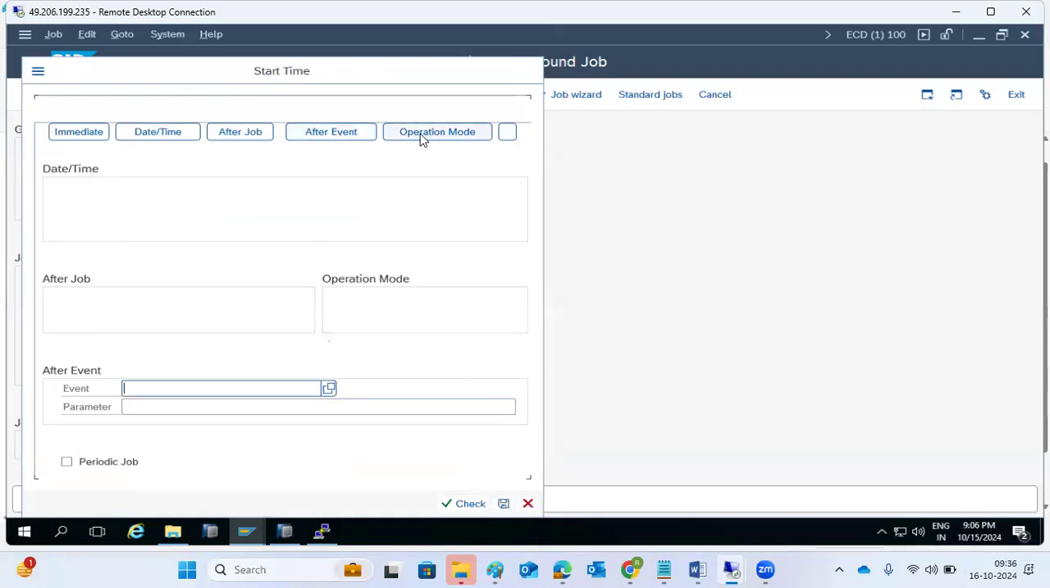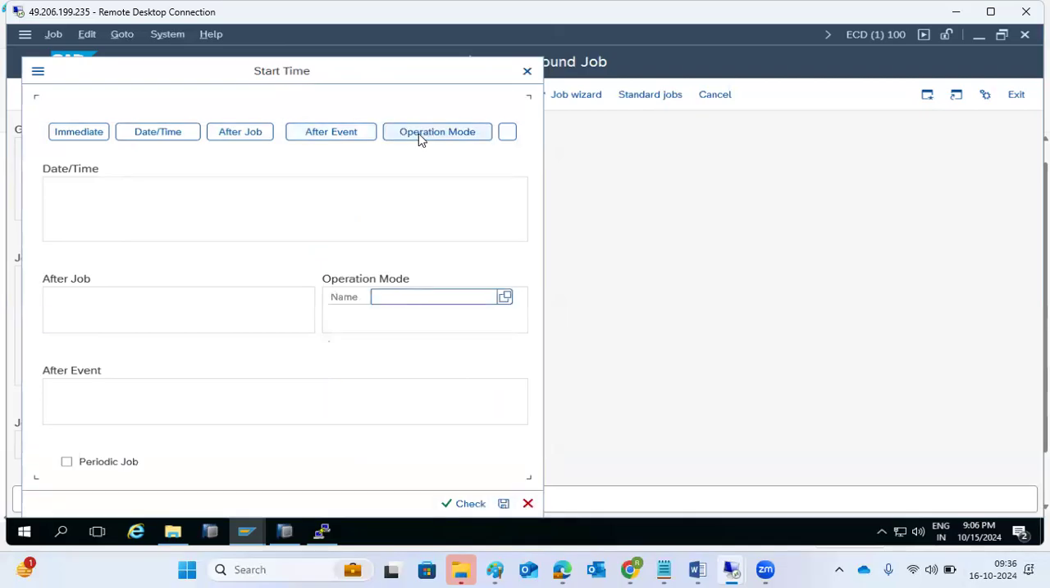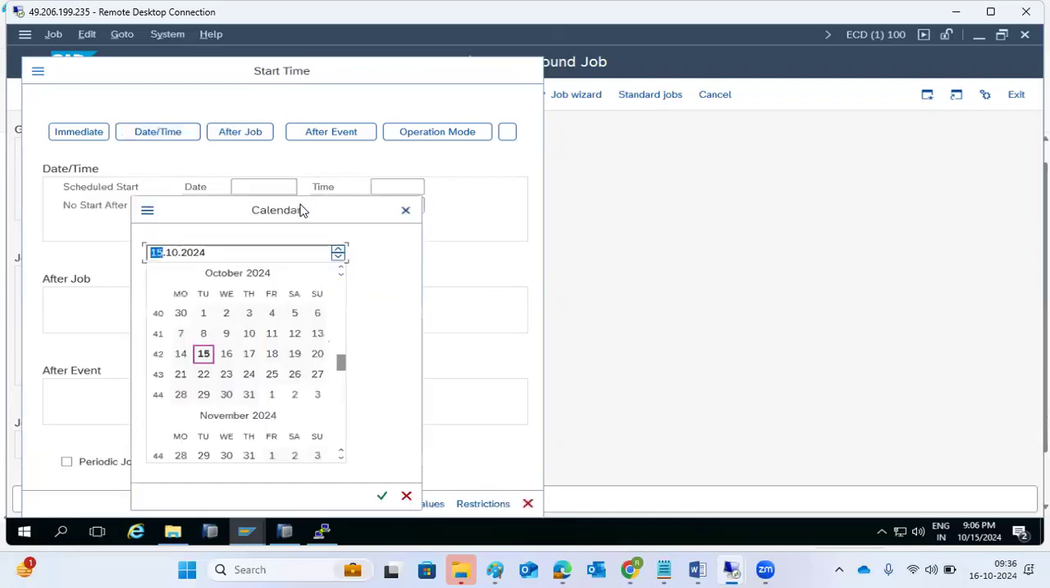Some operation modes. Operation modes is a separate concept that I will explain. So during the operation mode, you want to run it. Whenever the operation mode switch happens, you want to run this job. So that time also we can run. So there are multiple ways. You want to run the job immediately. Sometimes they will define the way. Sometimes the people will tell you, I don't want to run my job after.